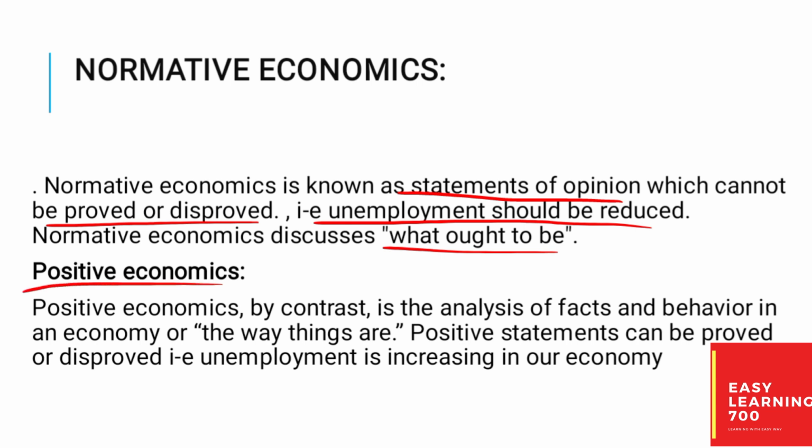The next is positive economics. As compared to normative economics, positive economics is about the analysis of fact and behavior in an economy, or the way things are. A positive statement can be proved or disproved, like "unemployment is increasing in our economy." Positive economics focuses on the objective analysis of economic facts and behavior, and the aim is to describe the way things are in the economy. It deals with statements that can be empirically tested and potentially proven or disproven based on available evidence.